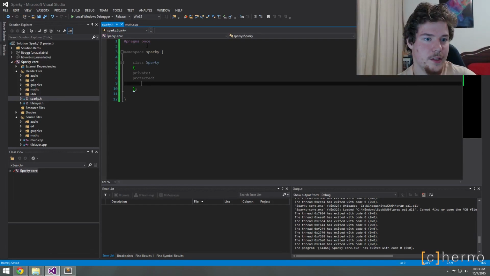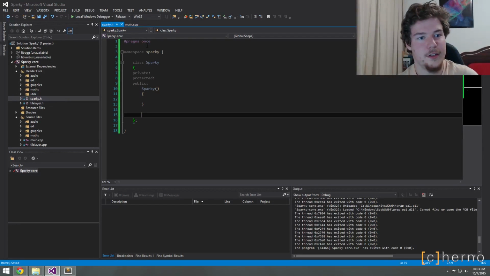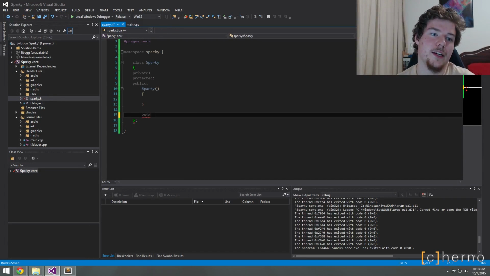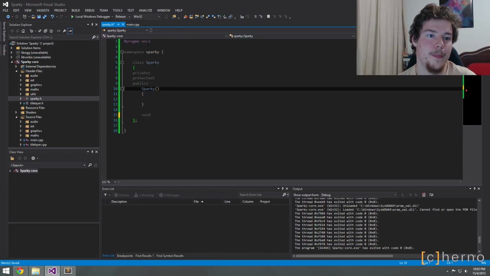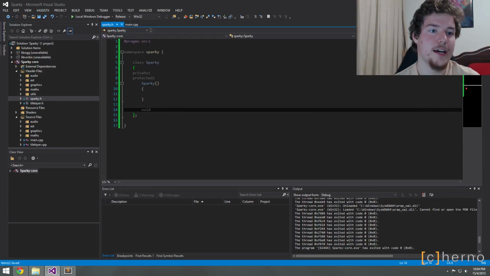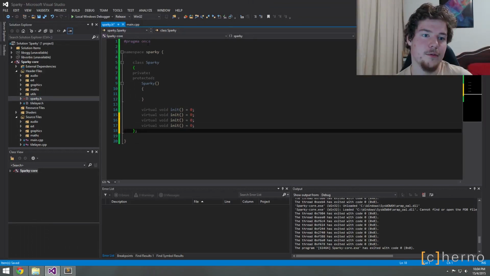So public, it'll have a constructor, and this will be header only because you'll only include it once anyway. We'll have a public constructor, and we'll have like void. Really everything should probably be protected. Let's do that. There shouldn't be anything that's public, I don't think, in this. Void, okay, so we'll have a few things, and I'll explain what they are. We'll have init. So this is a virtual void init, which is going to be, so most of this is going to be pure virtual.